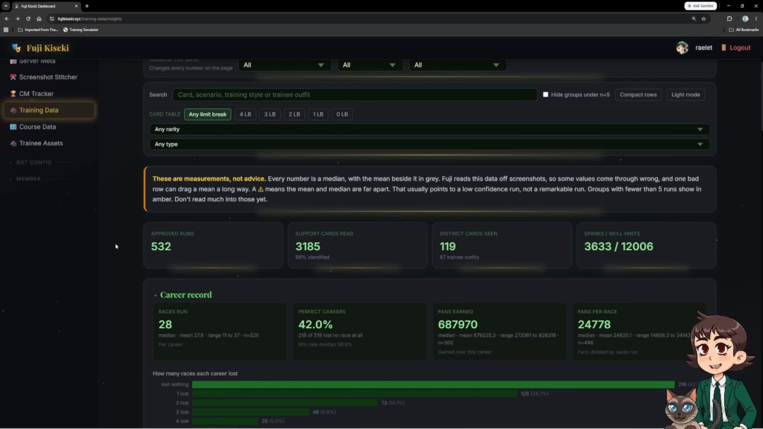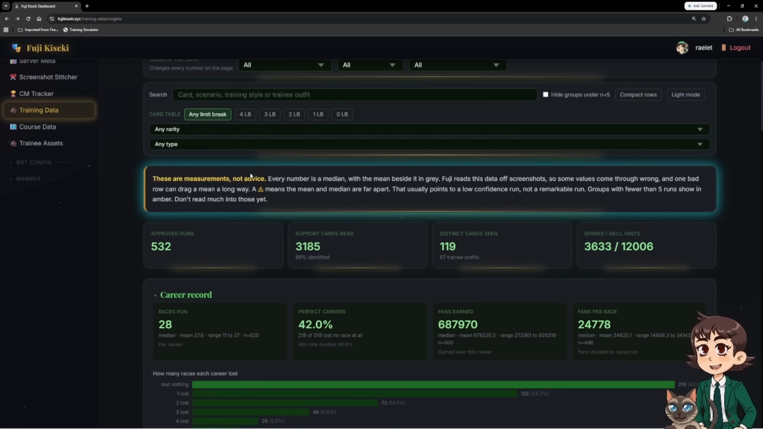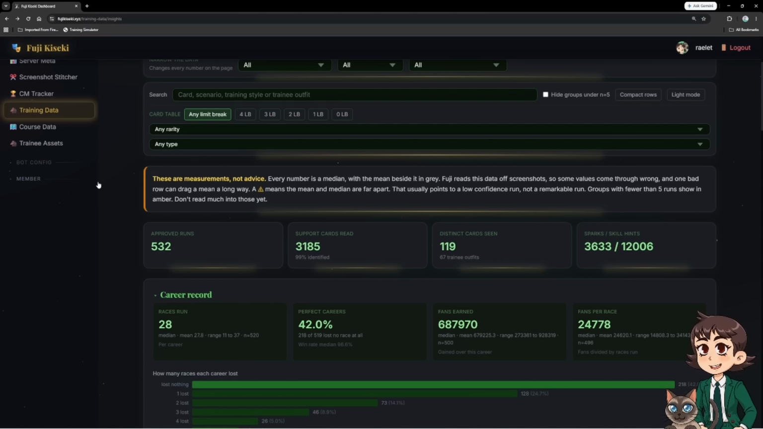So the first thing that we're going to see here is the quick caveat. These are measurements, not advice. Every number that we're seeing here is a median, and the mean will be beside it in gray. And so all of our data values are read by a bot and then reviewed and approved by a member of our team. If we do have this symbol here, it means that the mean and median are far apart, which might mean that there is just a couple of outlying runs, or it can mean that there's just not very many runs recorded. When we have fewer than 5 runs of data, we are making sure that we communicate that the amount of runs that we have is not very high.